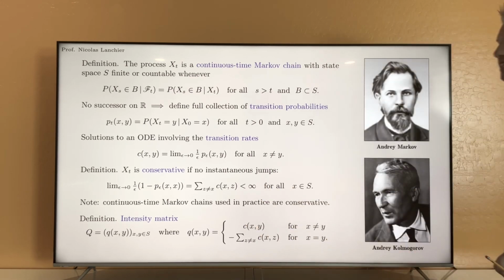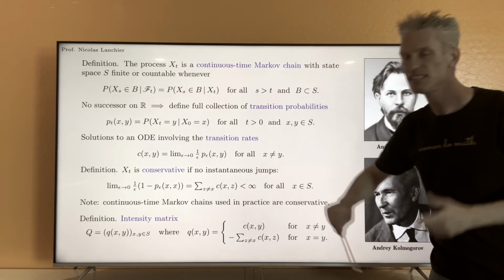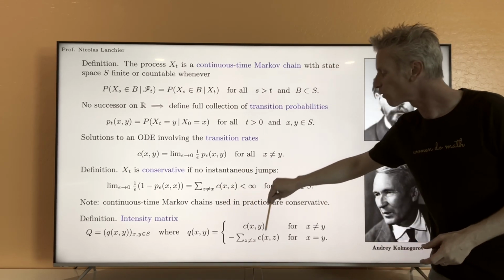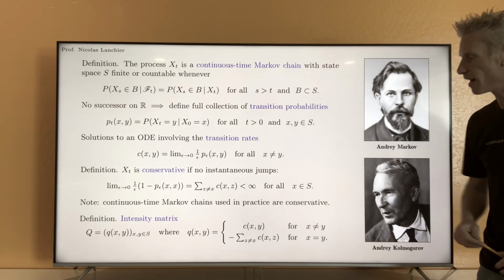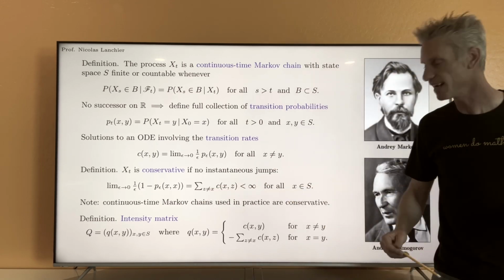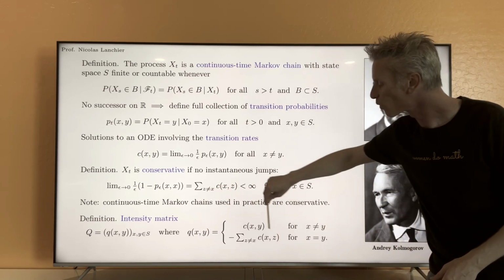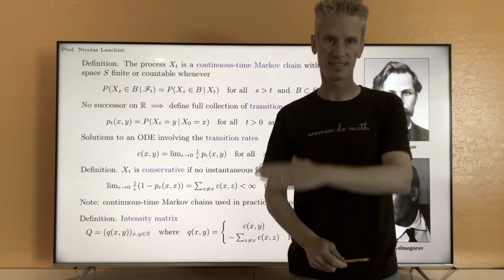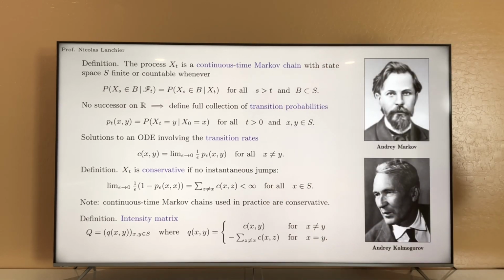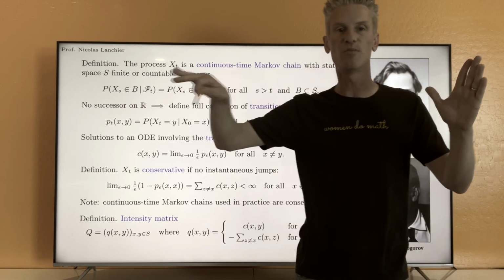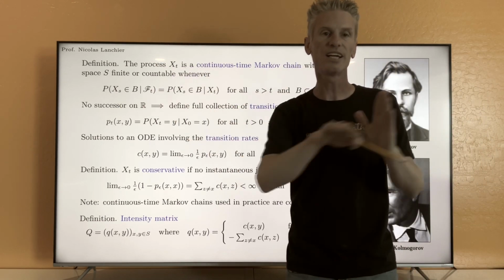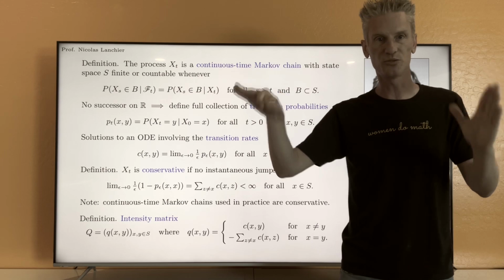And so the interpretation of the terms in the matrix are that if x is different from y, Qxy is the rate at which we jump from x to y, but if x equals y, Qxx is going to be minus the rate at which we jump from state x. Alright, so now notice that in view of the expression of the coefficient here, if you look at the sum of all the coefficients on the same row, you obtain 0. Okay, the coefficients on the same row add up to 0.